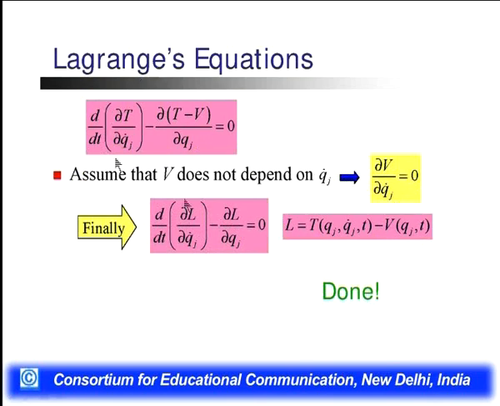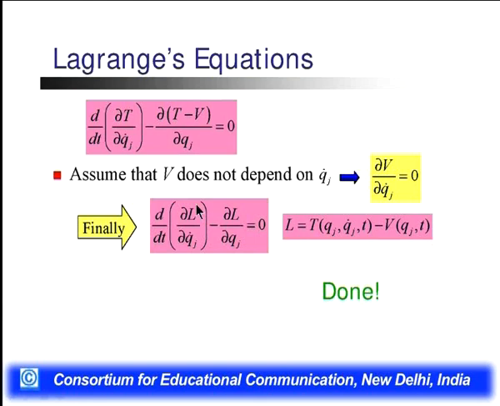The final equation from the above, we can write d by dt del L by del Qj dot minus del L by del Qj is equal to 0, where L is equal to T minus V. That is the Lagrangian equation.